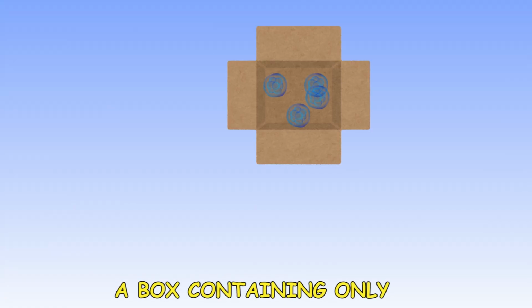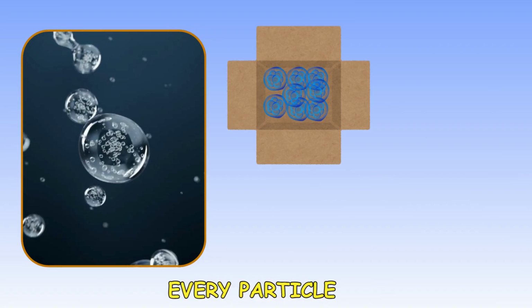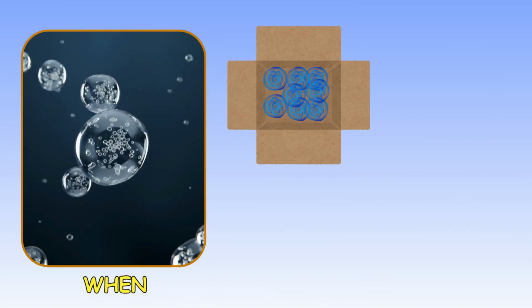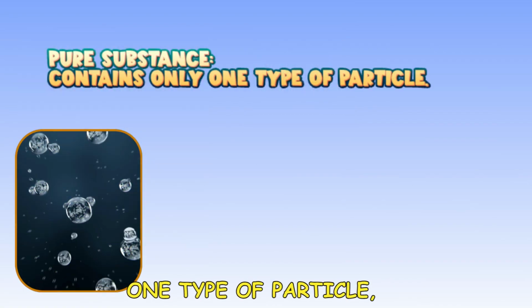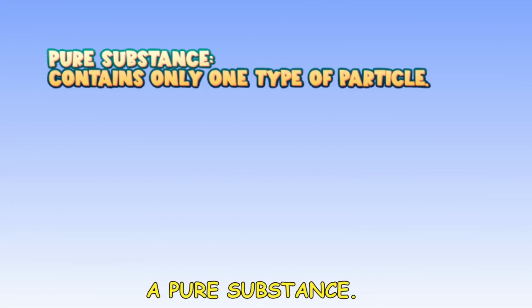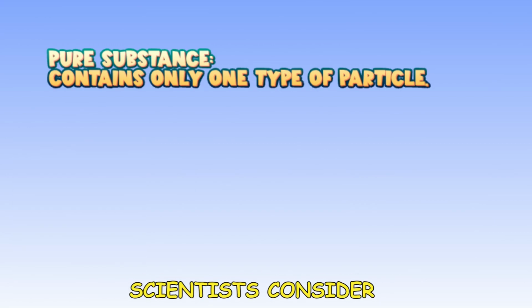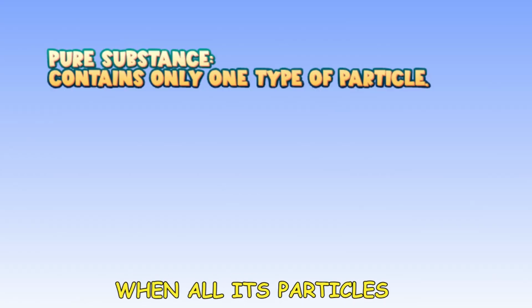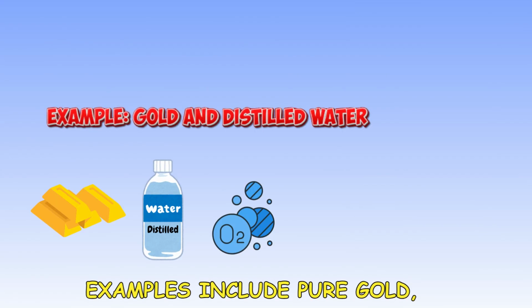Imagine a box containing only one kind of particle. Every particle looks exactly the same. When a substance contains only one type of particle, it is called a pure substance. Scientists consider a substance pure only when all its particles are identical. Examples include pure gold, distilled water, and oxygen gas.